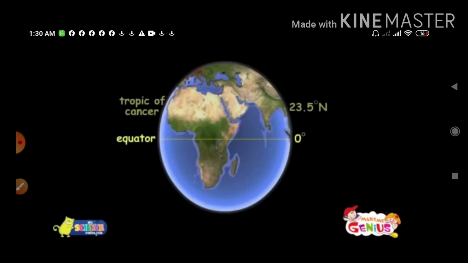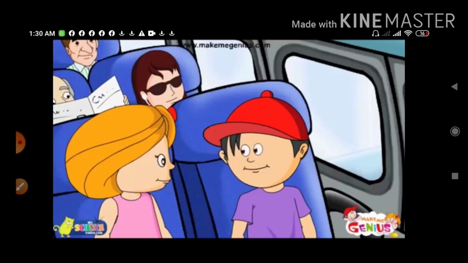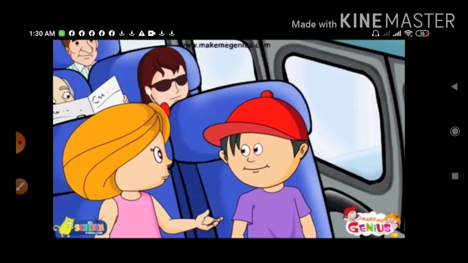No. Tropic of Cancer is 23.5 degrees north of the equator and Arctic Circle is 66.5 degrees north. Tropic of Capricorn is 23.5 degrees south of the equator and Antarctic Circle is 66.5 degrees south. You are a fast learner. I will tell you an interesting fact.